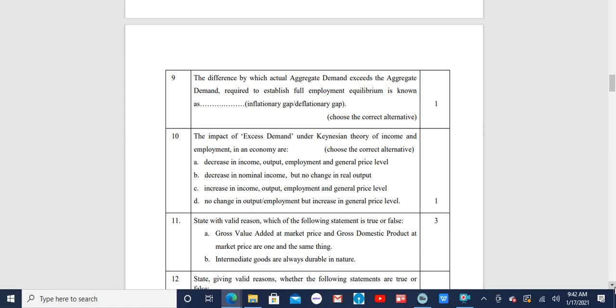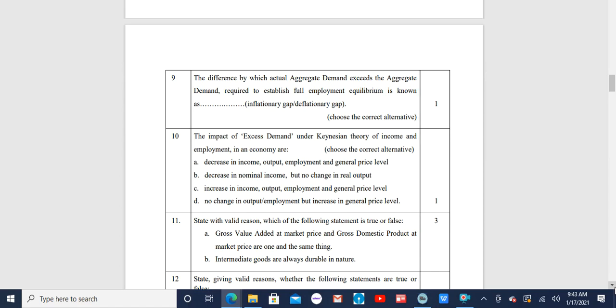The second option, decrease in nominal income but no change in real output. Third option, increase in income, output, employment, and general price level. And the fourth, last option, no change in output, employment, but increase in general price level. So option number 4 is correct.